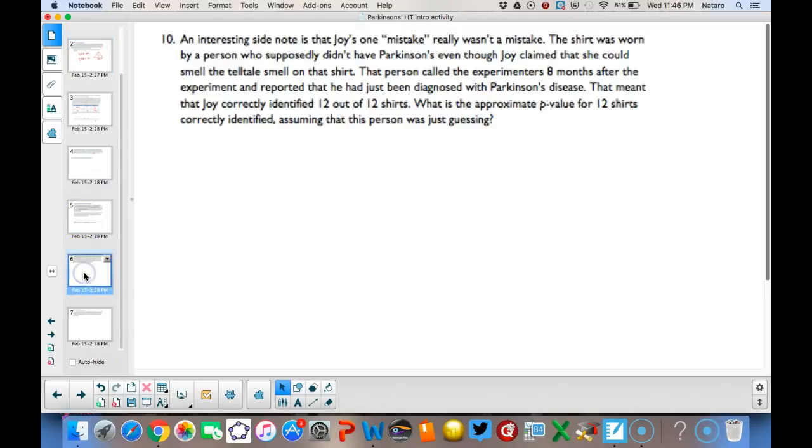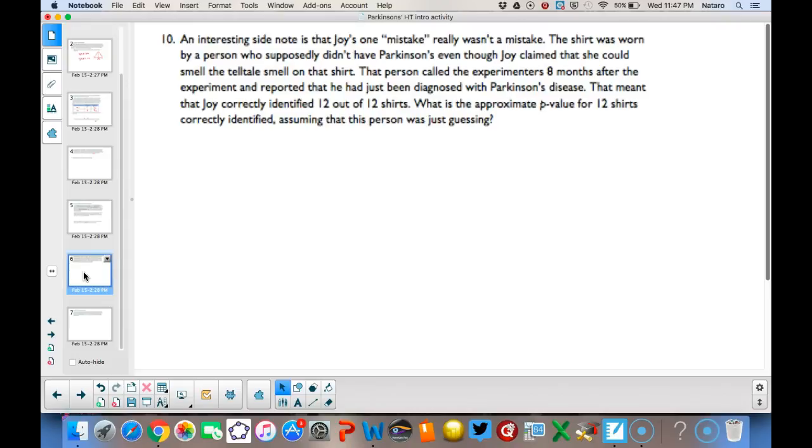So let's take a look at this here. It says an interesting note is that Joy's one mistake really wasn't a mistake. The shirt was worn by a person who supposedly didn't have Parkinson's, even though Joy claimed that she could smell the smell in the shirt. That person called the experimenters 8 months after the experiment and reported that he was just diagnosed with Parkinson's. So actually she was correct for all 12 shirts.